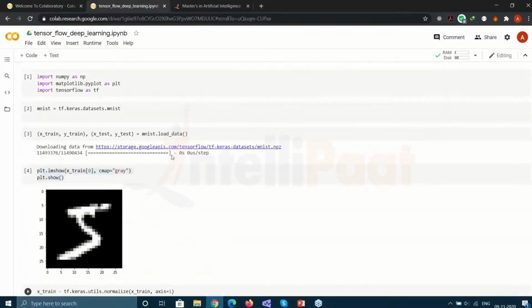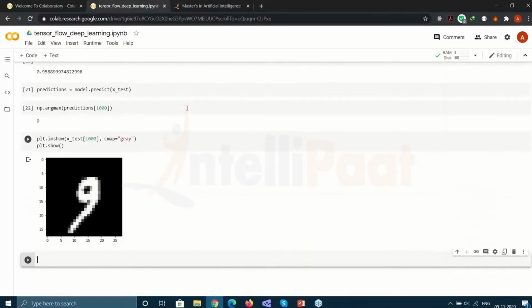As you can see, it's really easy to build the model. We have done it in around 20 lines of code, which is quite remarkable.